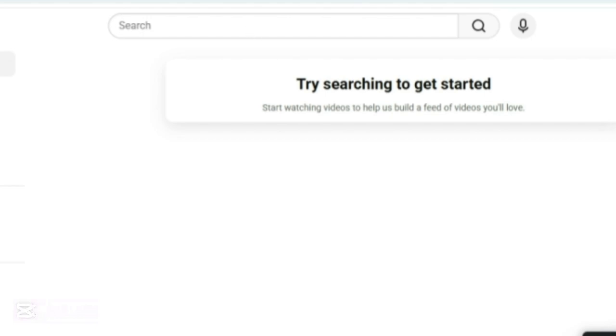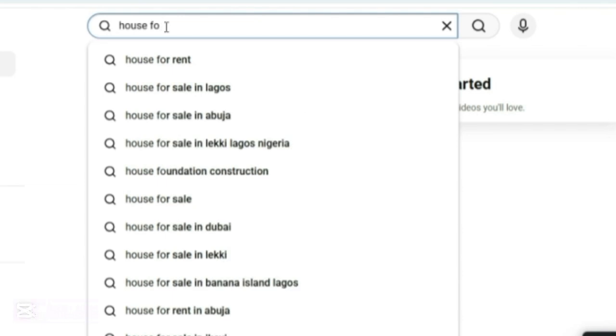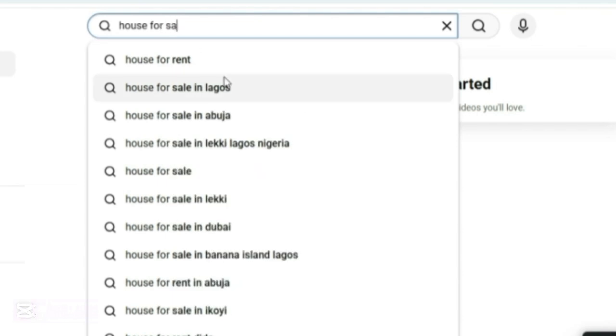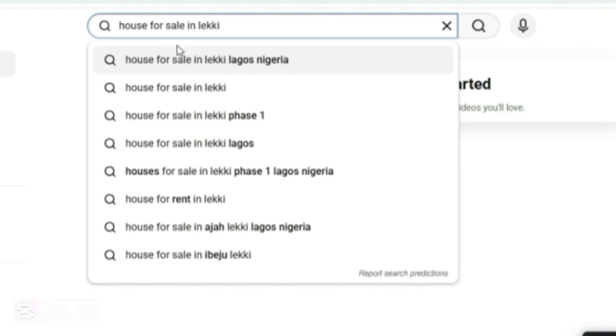All right, so this is YouTube right here. Most times, this is how most diaspora clients find your properties when they want to buy. YouTube has different ways of showing your properties to them. It could be through search, so they come here to search for it. I'm just going to type one keyword that they use to search, like house for sale in Lekki, for example. You can see here, house for sale in Lekki is the keyword.